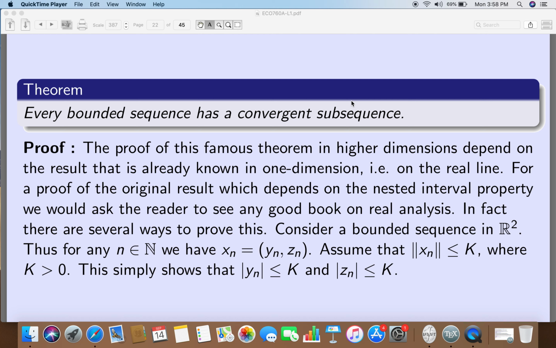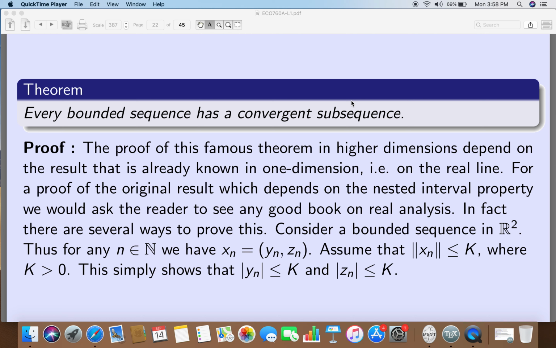Okay. So, every sequence xn is actually a coordinate. Each sequence xn can be written as a coordinate (yn, zn). Now, the norm of xn is less than or equal to k. The norm of xn is nothing but mod yn square plus mod zn square, and that is less than k, which simply shows that mod yn is less than or equal to k and mod zn is less than or equal to k. Here you can take k greater than or equal to 0 also, if I assume that all the xn are 0. But if all the xn are 0, then it doesn't mean anything. So, okay, this is fine.